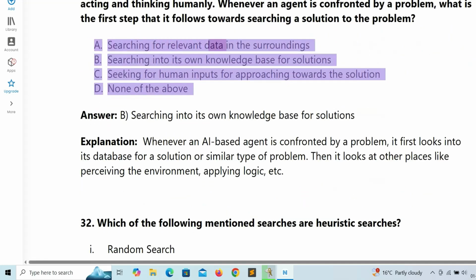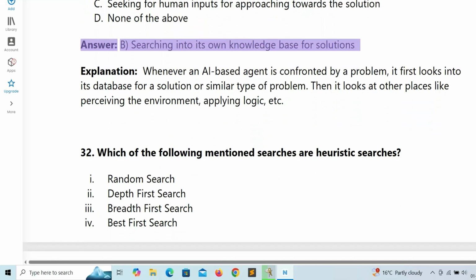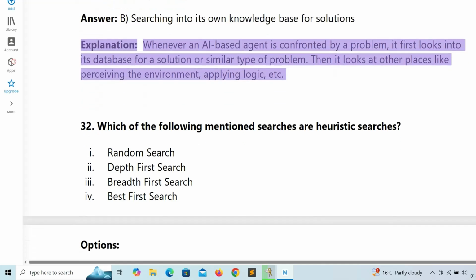Searching for relevant data in the surroundings. B. Searching into its own knowledge base for solutions. C. Seeking human inputs for approaching towards the solution. D. None of the above. Answer: B. Searching into its own knowledge base for solutions. Explanation: whenever an AI-based agent is confronted by a problem, it first looks into its database for a solution or similar type of problem. Then it looks at other places like perceiving the environment, applying logic, etc.